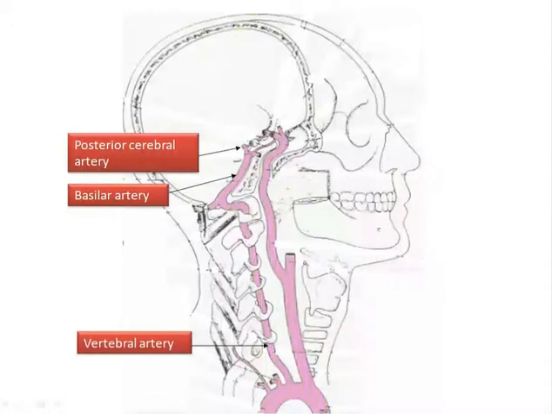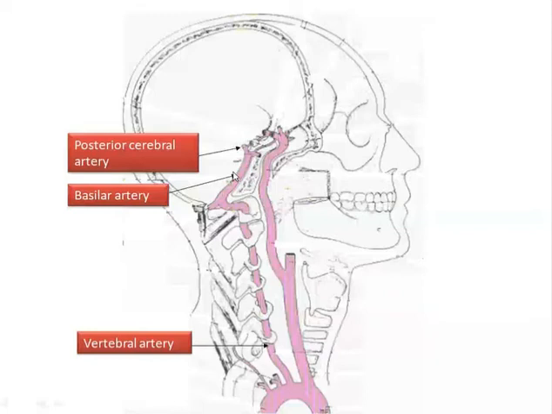Yes, ma'am. Okay. So the vertebral artery is the artery that arises from the subclavian artery, and it goes upward via the foramina transversarium of the 2nd to 6th cervical vertebra and enters the cranial cavity via the foramen magnum. It joins the opposite vertebral artery to give rise to the basilar artery, and again the basilar artery gives different branches.